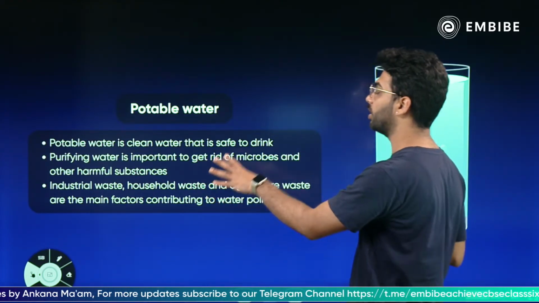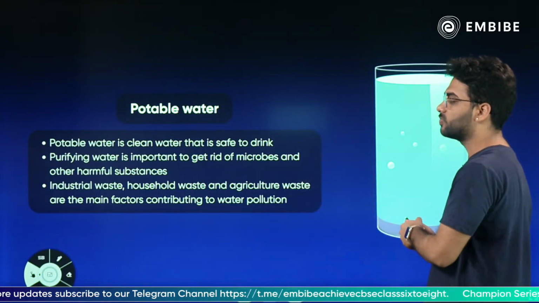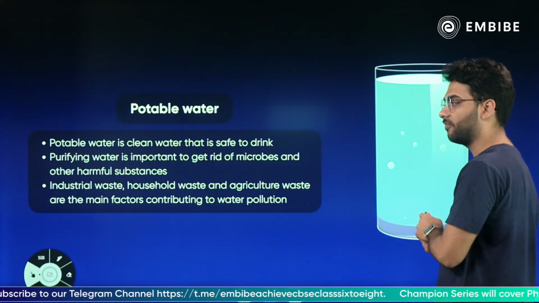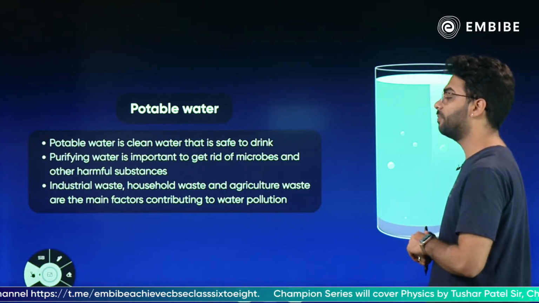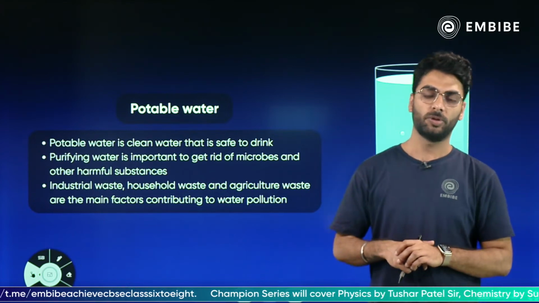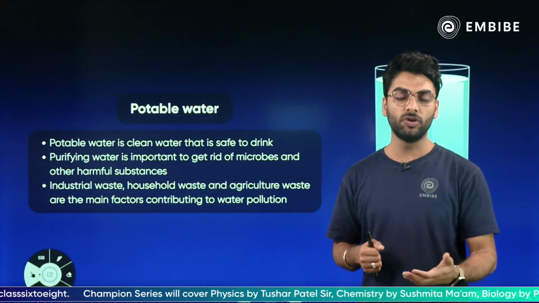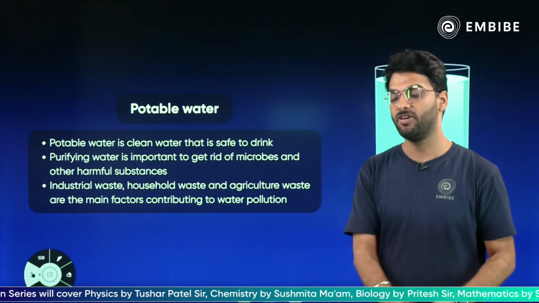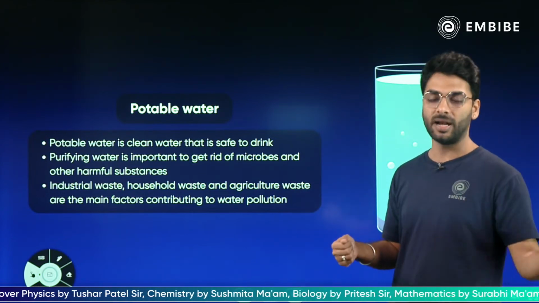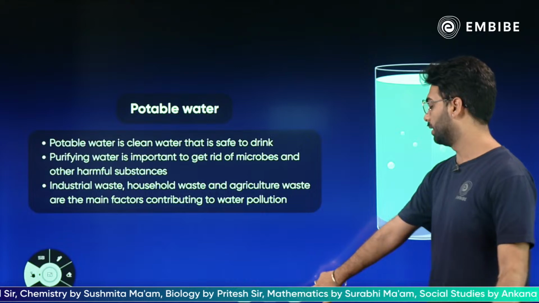So potable water is drinkable water which is completely clean and safe to drink. Purifying water is very important to get rid of the pathogens and harmful substances. Industrial waste, household waste and agriculture waste are the main factors contributing to water pollution. So water pollution is again a very, very harmful pollution that causes a great threat to human, plant and animal life, because water is life. We all are dependent on water, whether it is an animal, a plant, or a human.